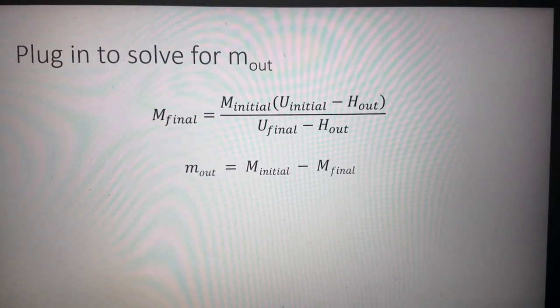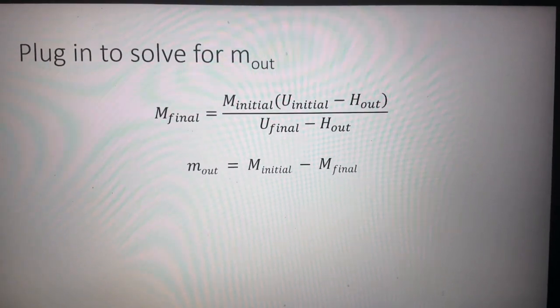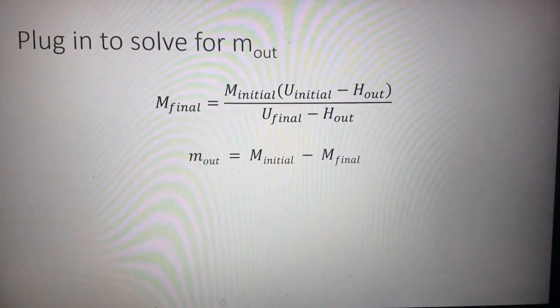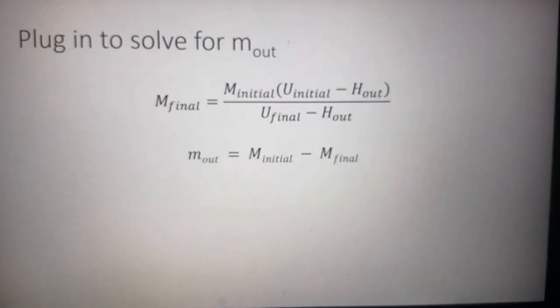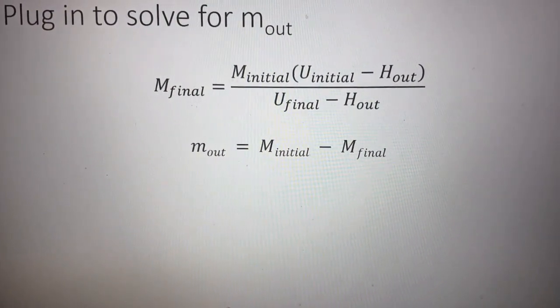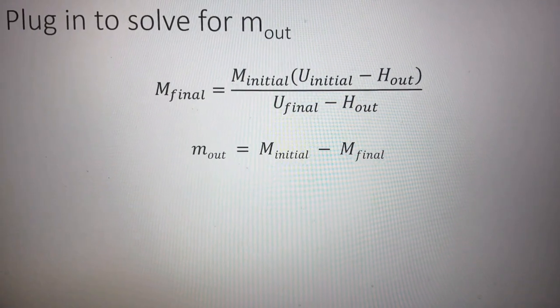Once we have our internal energy values and our enthalpy value, we can solve directly for the final mass of the water left in the tank and use this value to solve for the amount of water that was lost, which leaves us with the amount of mass lost being 8.5 kilograms.